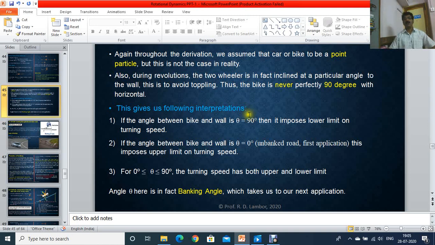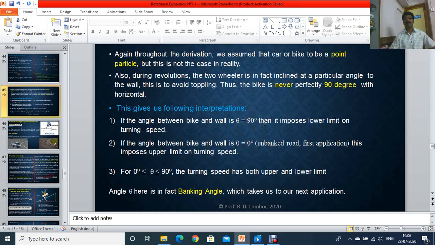If you focus on this slide, if the angle between bike and wall is 90 degrees, as in the case of the wheel of death, the wall is vertical and the bike rider is horizontal.